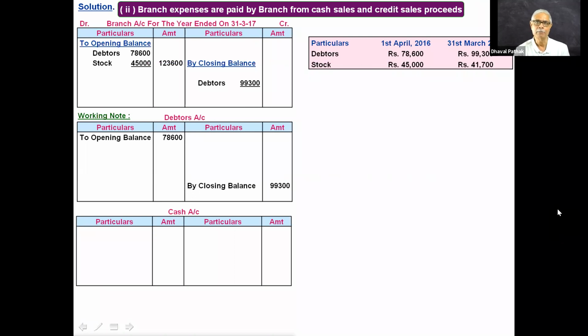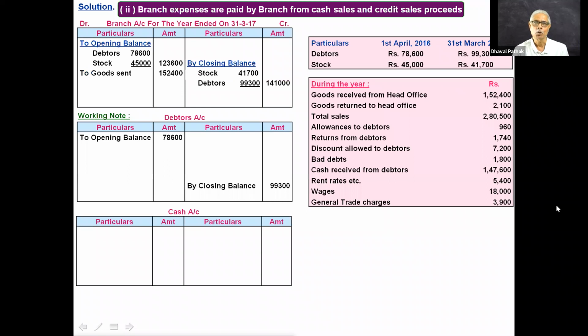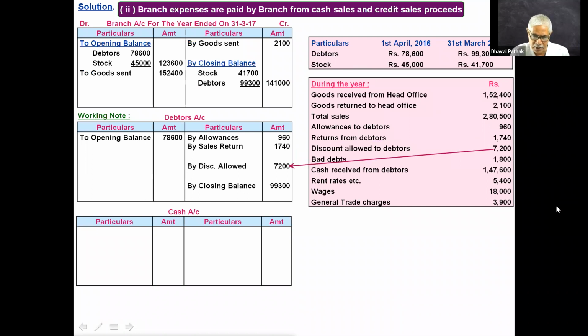Opening stock, branch debit, closing stock, branch credit, goods sent to the branch, debited to branch account, goods returned by branch, credited to branch account, total sales at invoice price, allowance from debtors. Debtors account is to be recorded, not in branch account. Sales returned by a customer, not in branch account. Discount allowed to debtors, not in branch account, because it is a transaction between the branch and customers, not between HO and branch. So it won't appear in branch account.